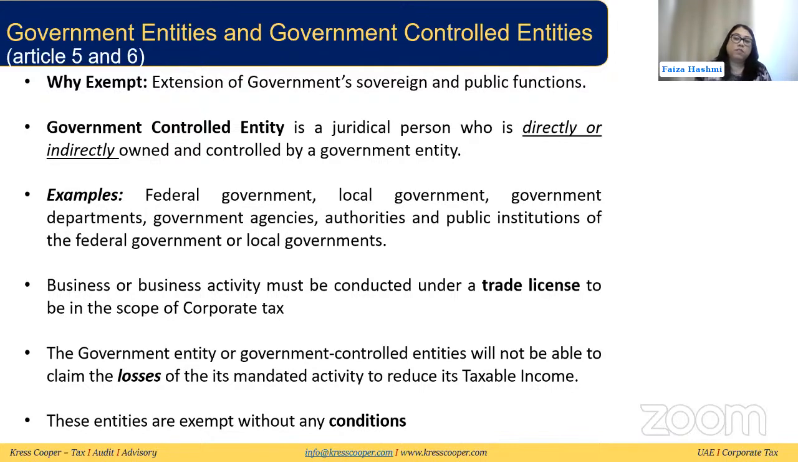So if they are doing a business through a trade license, registered with a licensing authority, then that would be subject to corporate tax. Like we said, the transactions between both will be treated as arm's length, but losses of the sovereign activities cannot reduce the taxable income of the other businesses. So they will not be adjusted like that.